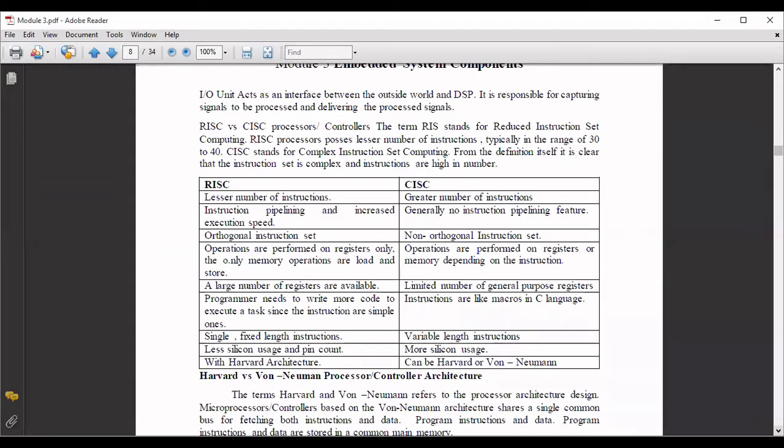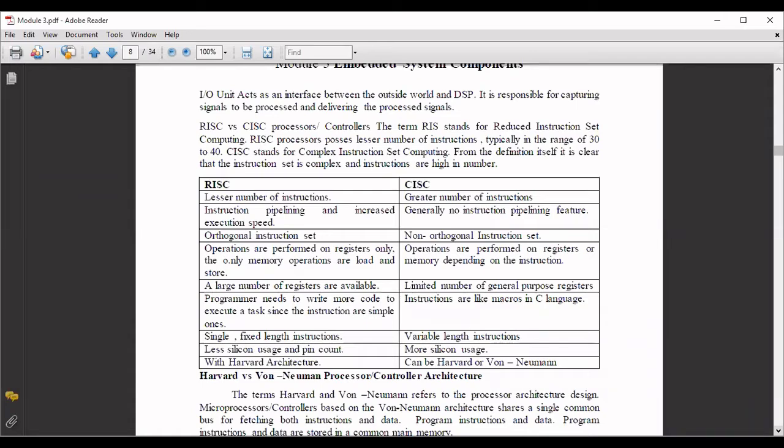You would have seen while writing programs, maximum operations are going to be done only on the registers. Whenever it is required, we perform the memory operations using the load and store instructions. Otherwise, all the operations are going to be performed using the registers, because when you use load and store instructions, you should have the memory access, fetch, and then write, read, all these operations will be done. So it will take more time for execution.